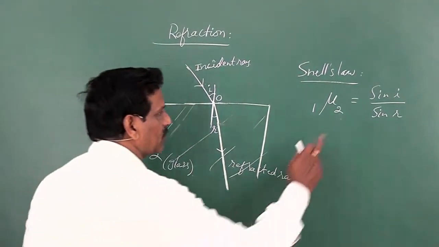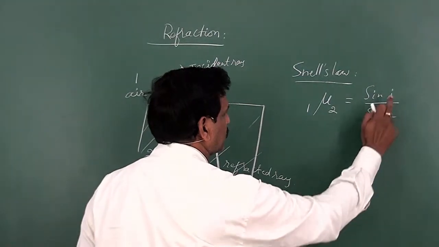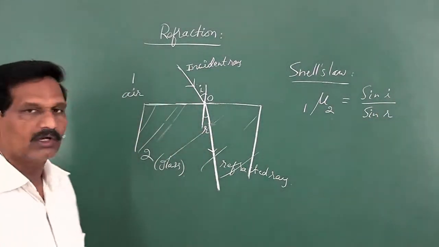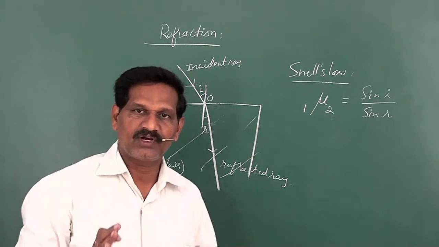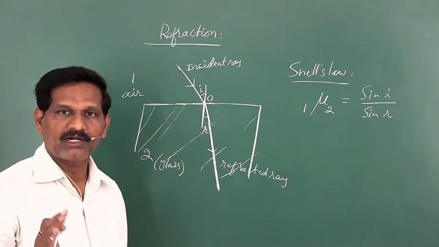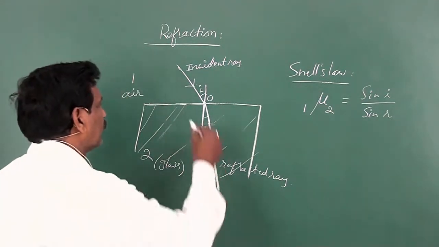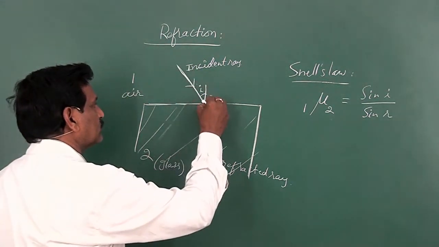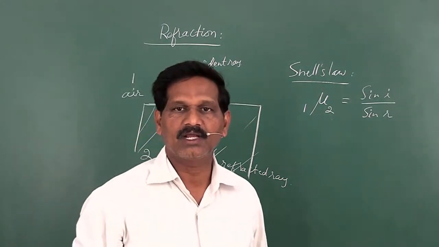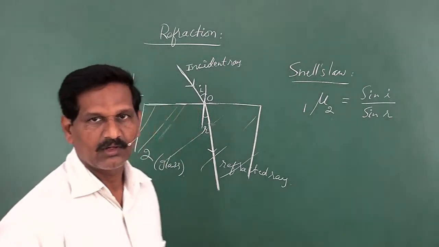So the sine of the angle of incidence by the sine of the angle of refraction, that ratio remains constant for a given pair of media and for a given wavelength of light used. Suppose this is a monochromatic light, that is light of a single wavelength.